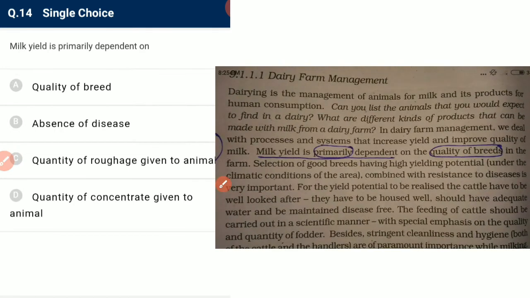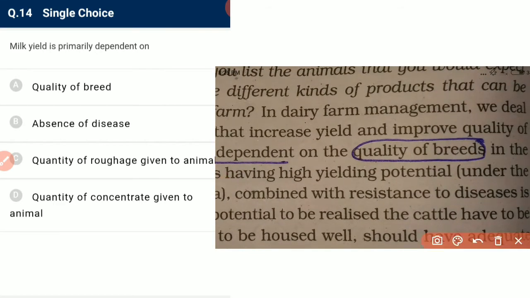Next is milk yield is primarily dependent on the quality of breed. Depends primarily on the quality of breed. So quality, not quantity. That is the point of the question.